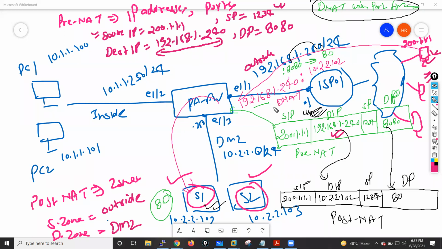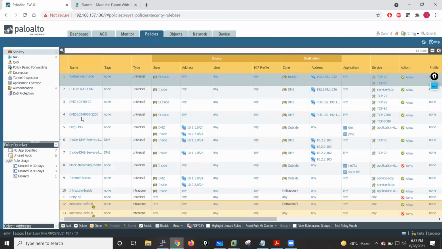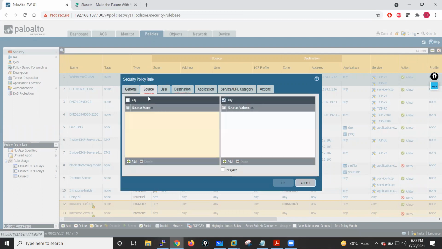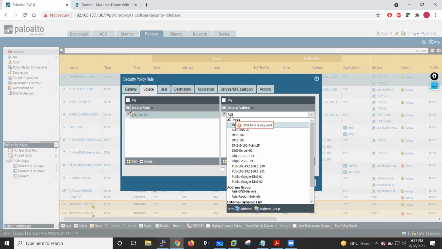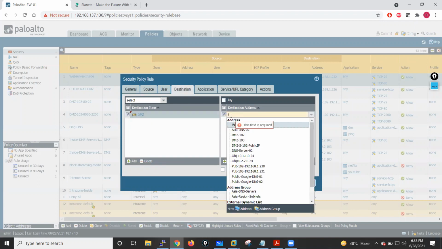How can I do that? Let me just go into my Palo Alto. If I want to create a rule, I will create a rule like this. I'll just give the name test rule. Source zone is outside. Source address: if I want to write a specific rule, then I will write this particular address, which is 200.1.1.1. Destination zone is DMZ. For the destination IP address, I have to write the public IP address, which is 192.168.1.240 as per my lab.